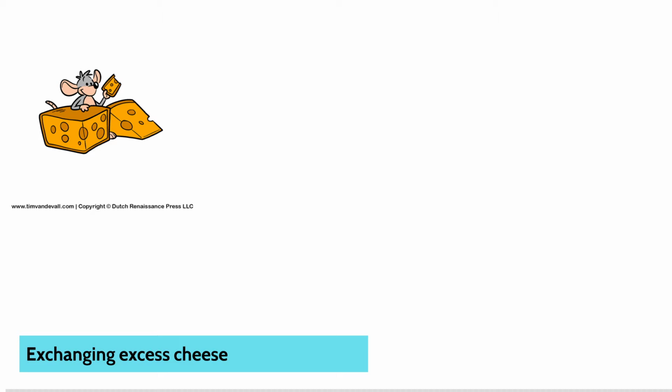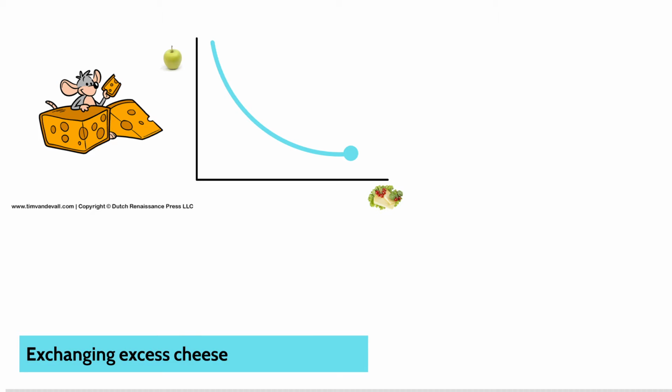Let's look at Mr. Mouse's situation as we stand. The bundle of apples and cheese held by him can be represented in a diagram by this big blue dot. Now let's ask what his indifference curve looks like. As we noted before, the price of cheese and apples was the same when we made his purchase, but it looks very much like he didn't make a choice that is consistent with that, so we can see why he wishes to exchange.